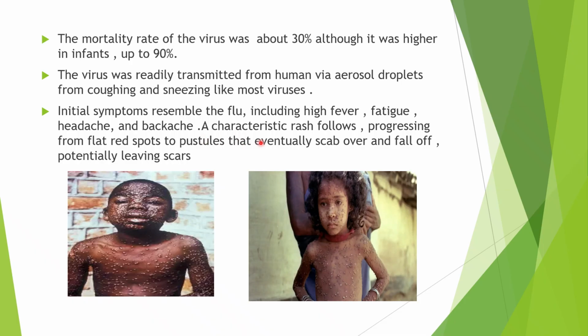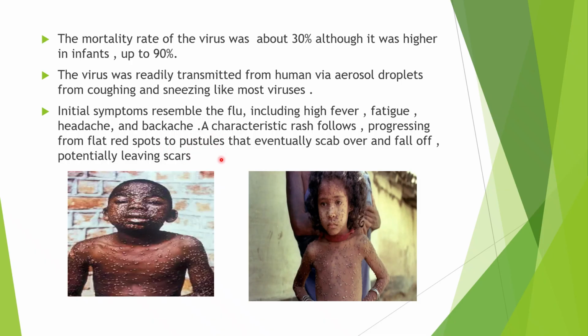A characteristic rash follows, progressing from flat red spots to pustules that eventually scab off and fall off, potentially leaving scars. So after the initial symptoms, a rash used to develop throughout the body, followed by red spots, and these red spots used to become pustules. Pustules are pus filled.